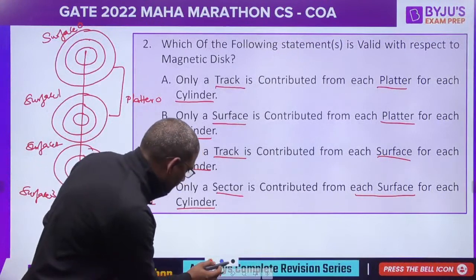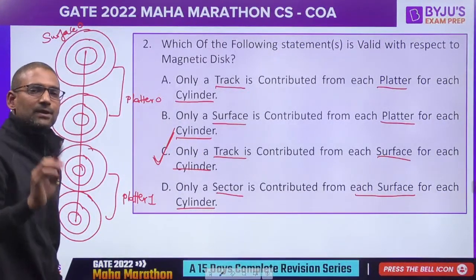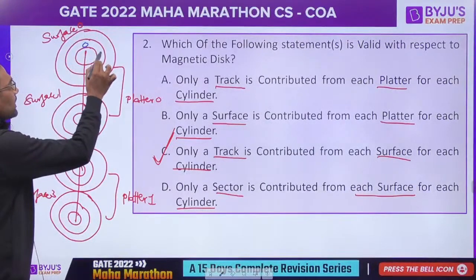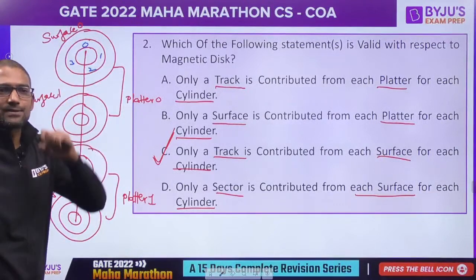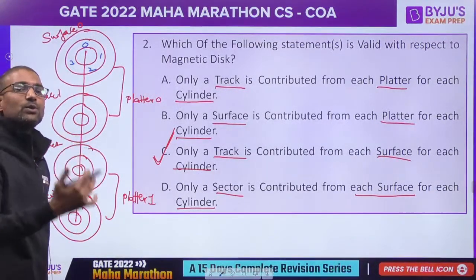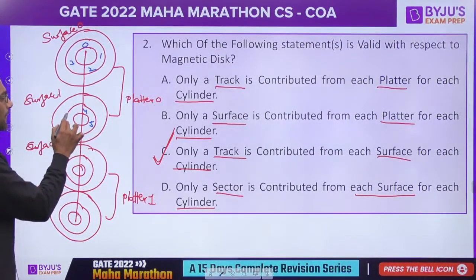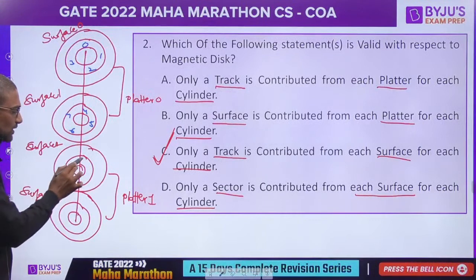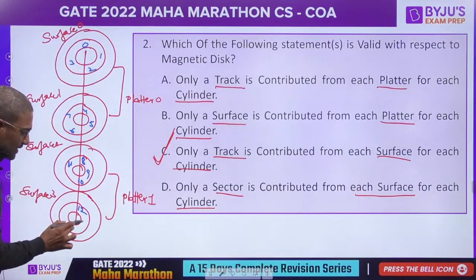Okay, so here suppose every track is having 4 sectors. This is the first track of the first surface, 4 sectors. Then the numbering would continue on the next surface's first track. This is the cylinder concept. Numbering will continue on the next surface.